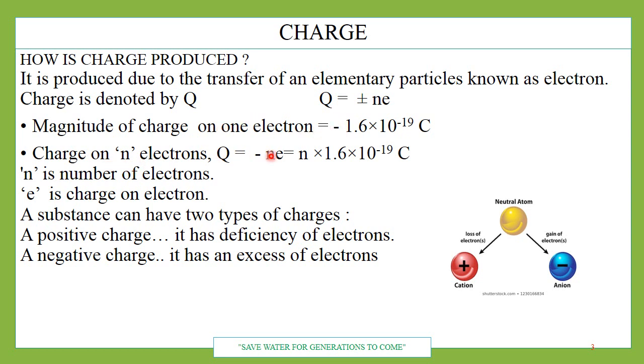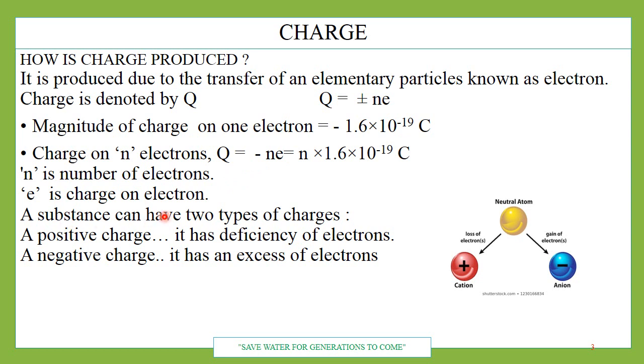Charge on n electrons will then be minus n into E, or n into 1.6 into 10 raised to the power minus 19. E is the charge, and n tells how many charges there are. If two charges, then 2 into 1.6, 3 into 1.6. N is the number of electrons, and n can never be a fraction. It is a whole number, a complete number. It can be 1, 2, 3, 4, 5, any number.